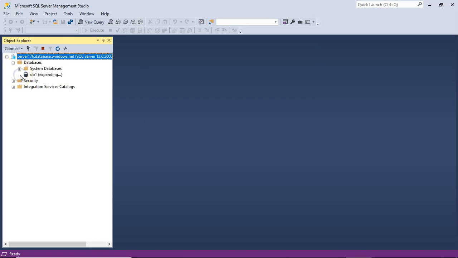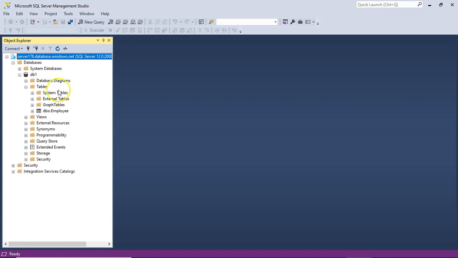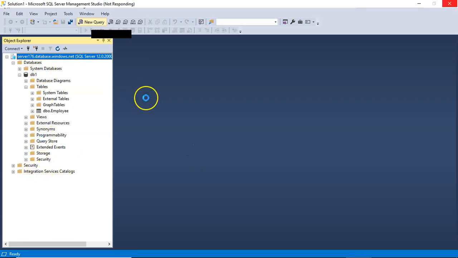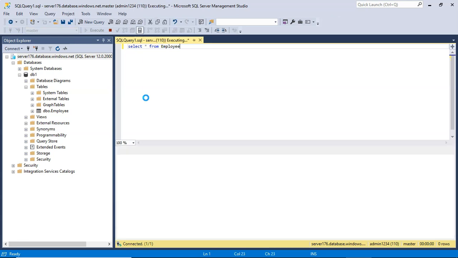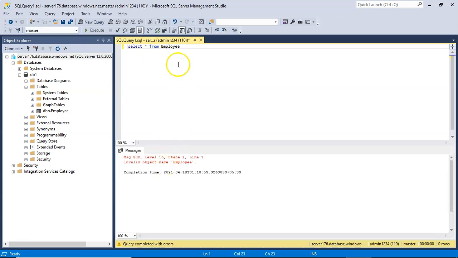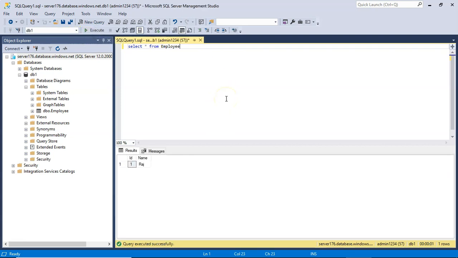Now if I expand the database, you see the database is DB, and if I go to tables, this is taking time because it is connecting to Azure and fetching the data. And we can see the employee table. I can take a new query, and you see how much more sophisticated it is. You can see a lot more options compared to query editor preview. Now I can type select star from employee and press F5. Sorry, by default it will select the master database. Okay, now let me click on execute, and we can see the data.